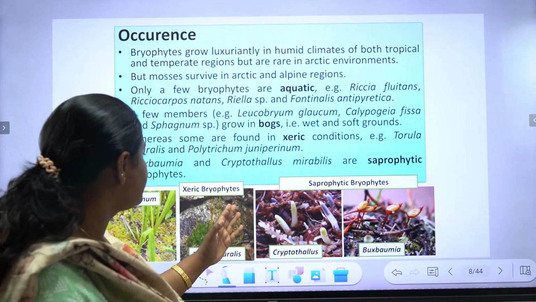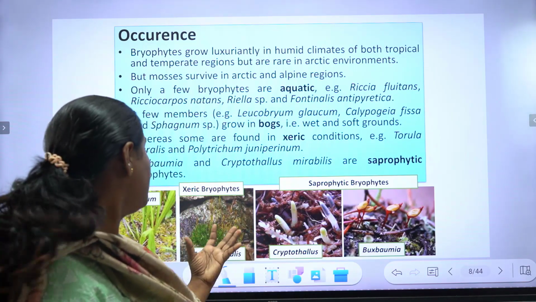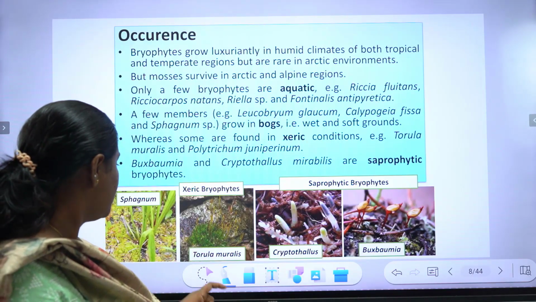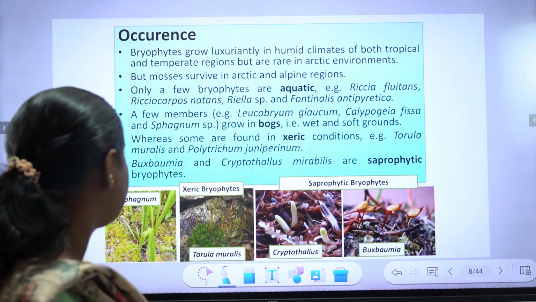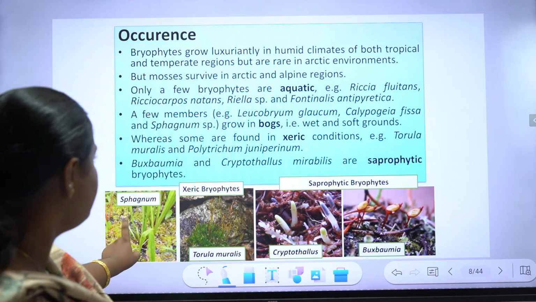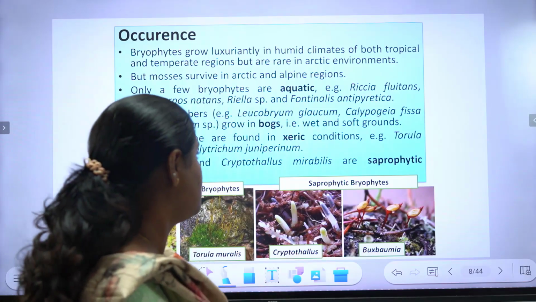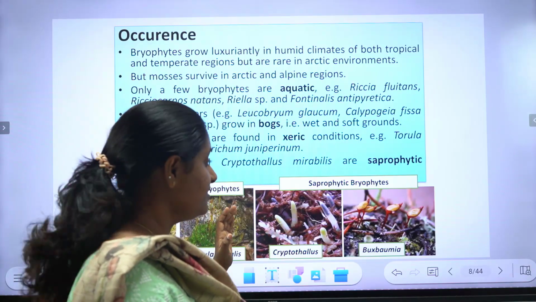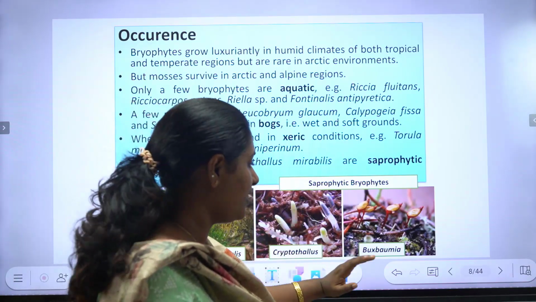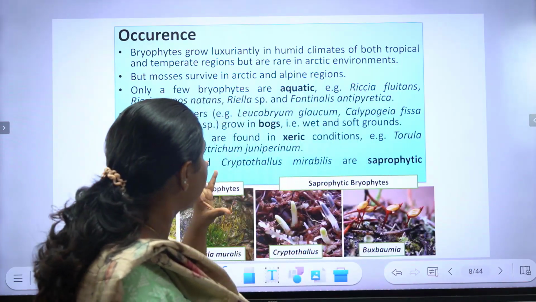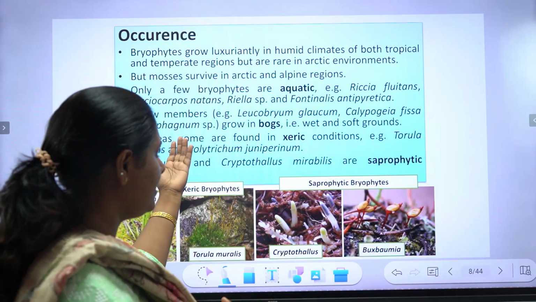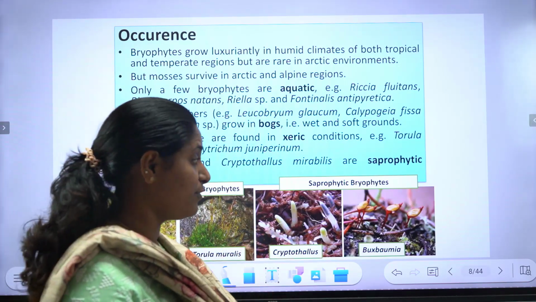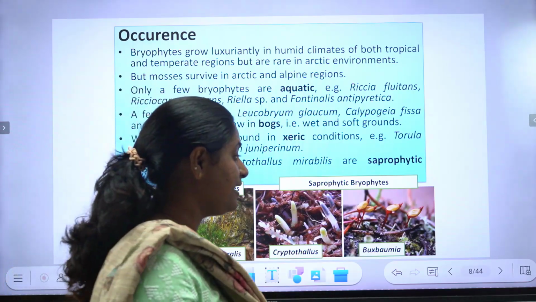These are xeric bryophytes, surviving where the amount of water is very little, on exposed rocks. Tortula muralis, yes. And this is Sphagnum, which survives in bogs or wet and soft ground. So: wet and soft ground, xeric bryophytes, saprophytic bryophytes. Though they survive in the amphibious zone, some are aquatic, some survive in xeric conditions, and some have a saprophytic mode of nutrition, surviving on dead and decayed plant material.